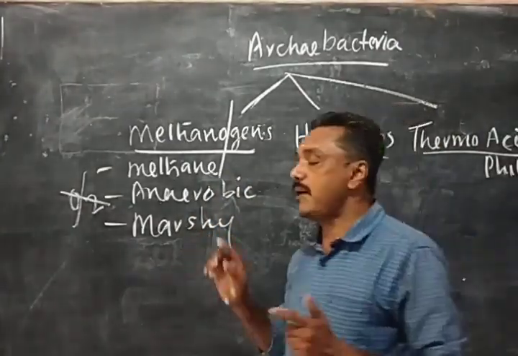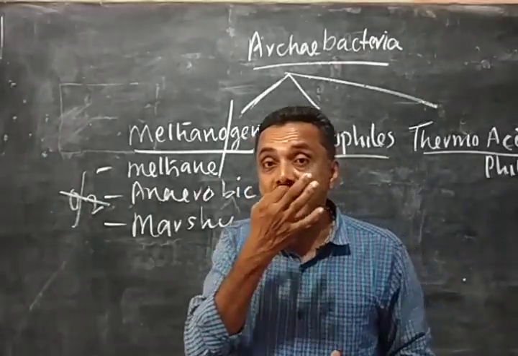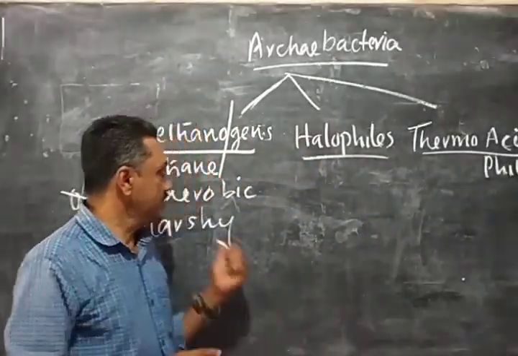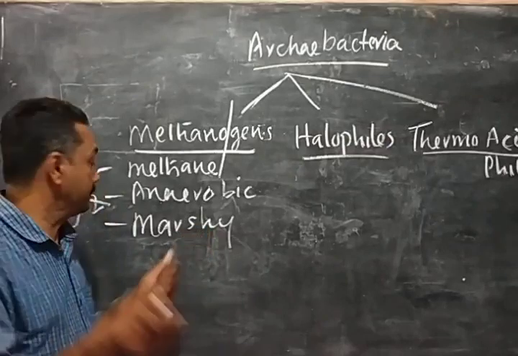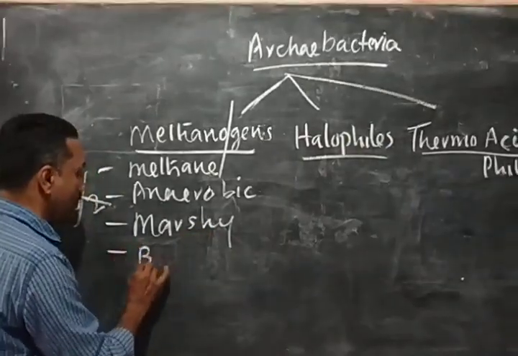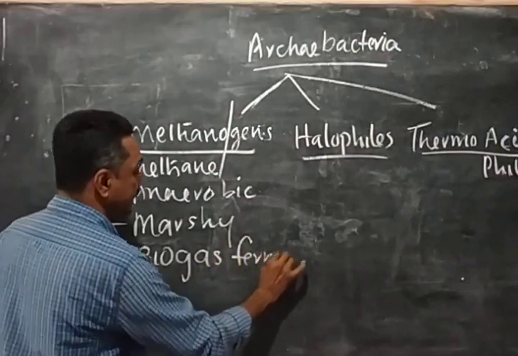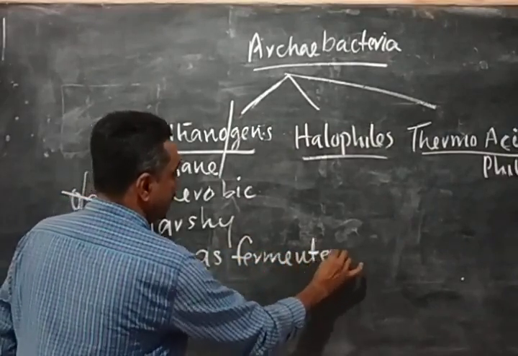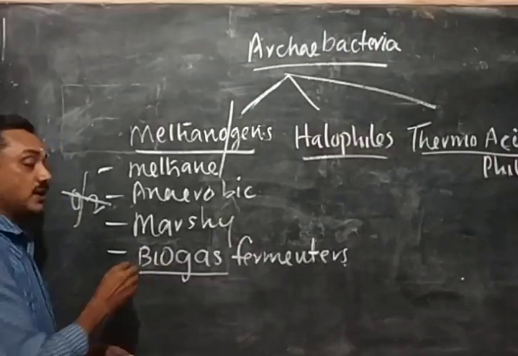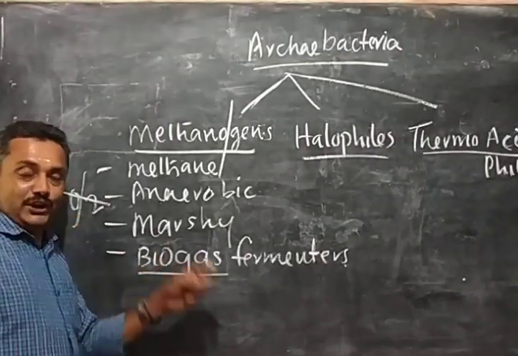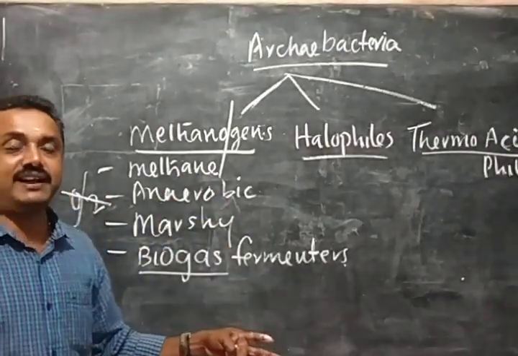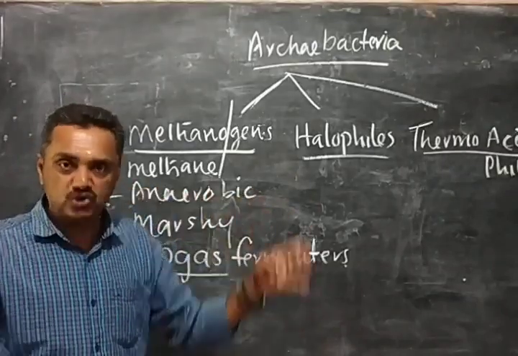So they are living in marshy area, and the foul bad smell is due to the presence of this bacteria, because they produce methane. They are present in biogas tank, biogas fermenters. You know biogas tank. That tank is anaerobic. It is a completely closed tank.